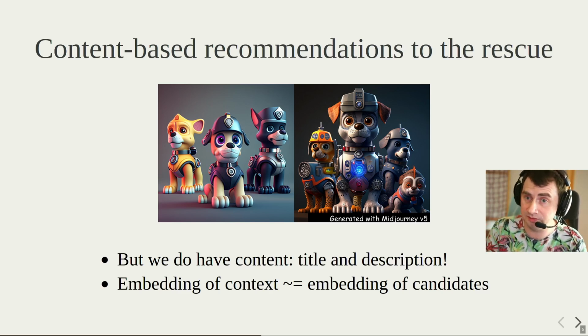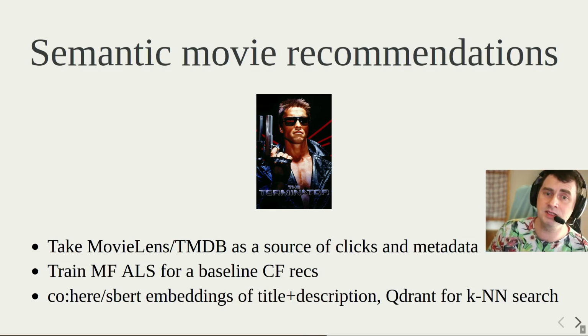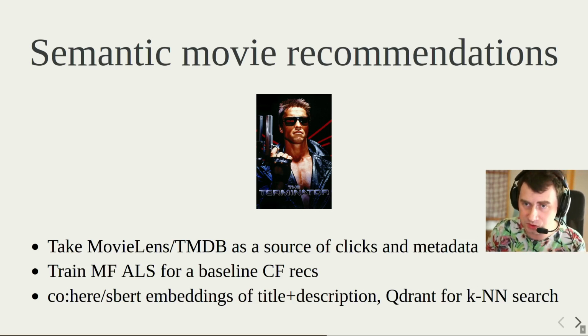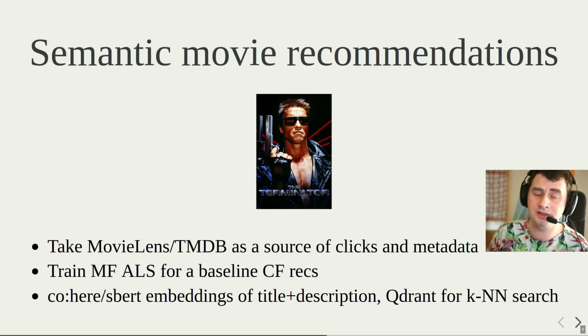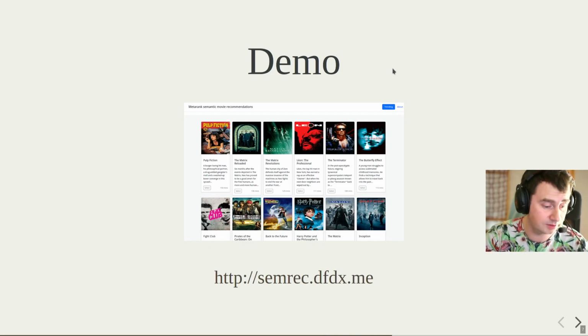To see how it works in real life, we built a semantic movie recommender. We took the MovieLens/TMDB dataset as a source of customer interactions and metadata. We trained a baseline model, matrix factorization ALS, for collaborative filtering, as a sanity check to see what is usually recommended if we had feedback, and used cohere.ai and sentence transformers to compute embeddings and Qdrant for the vector search. And here comes the demo.